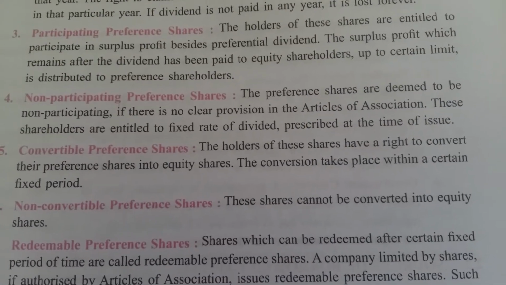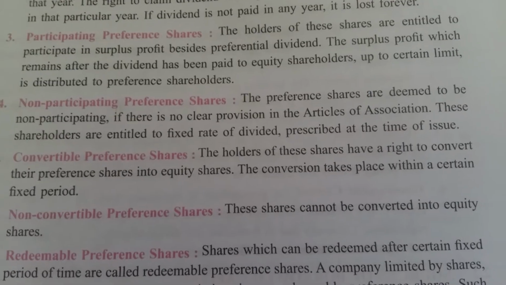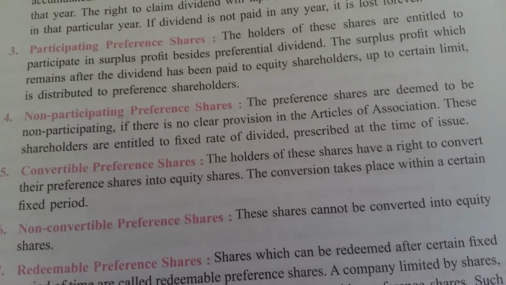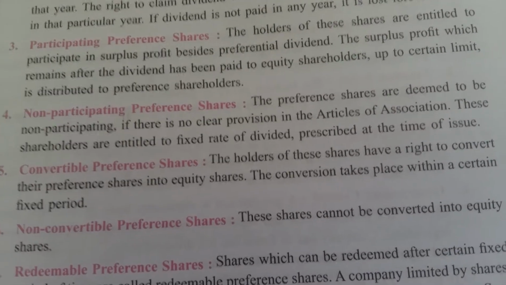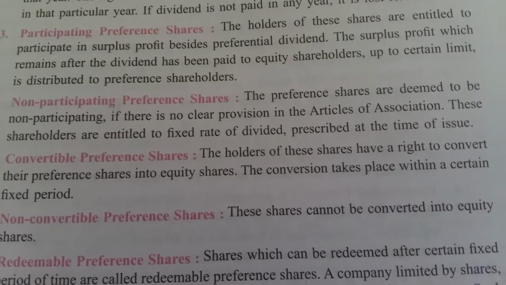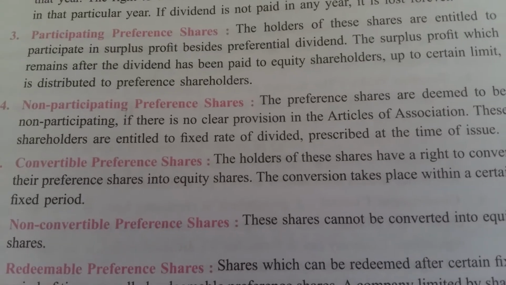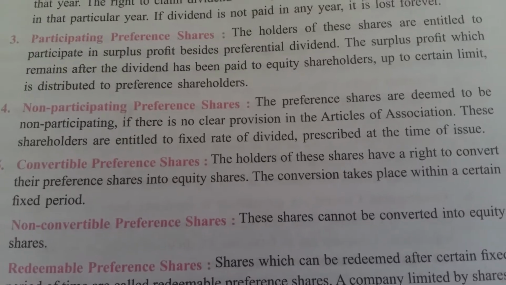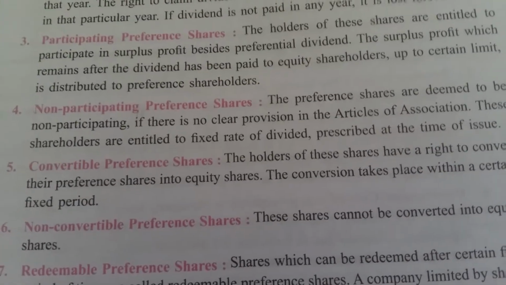See that the next one is non-participating. Non-participating means these preference shareholders are non-participating if there is no clear provision in the articles of association. These shareholders are entitled to get the fixed rate of dividend prescribed at the time of the issue. It means what?